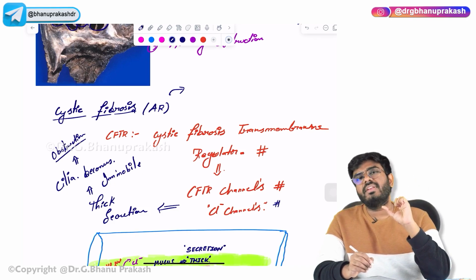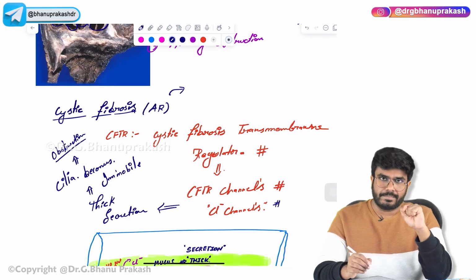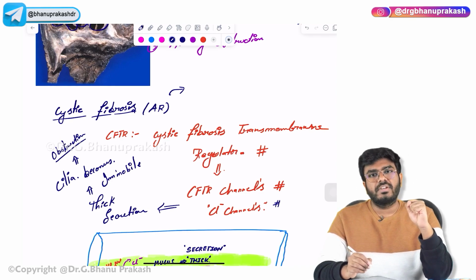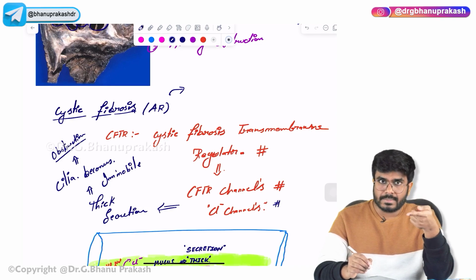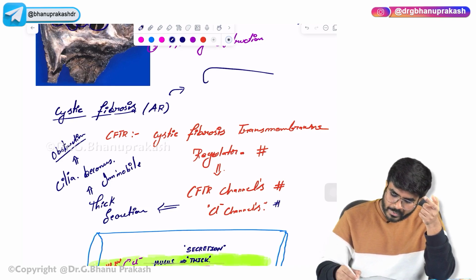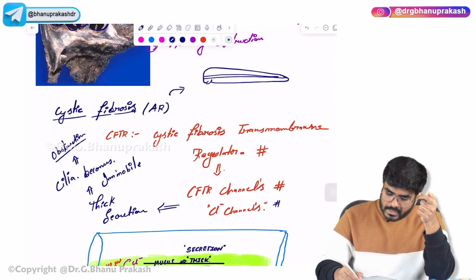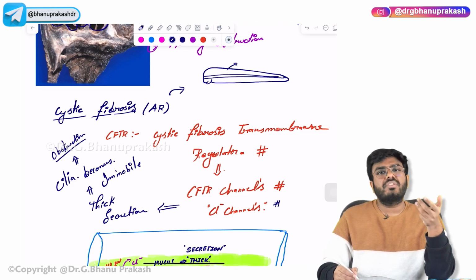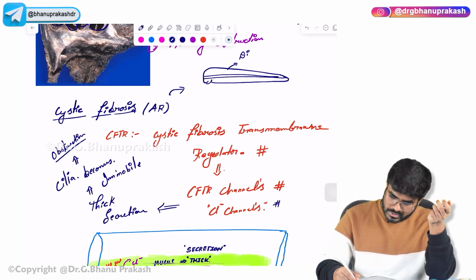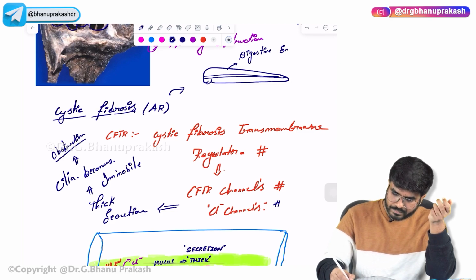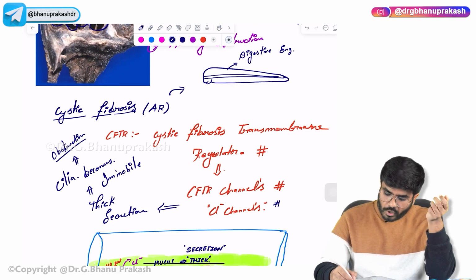So the secretions are going to be super saturated, super thick. So what will these secretions do? They will block the pancreatic ducts. So if this is the pancreas, head of the pancreas, you know there is a pancreatic duct. Now in the pancreas, what is produced? Digestive enzymes. The pancreas is going to produce digestive enzymes, in which form?